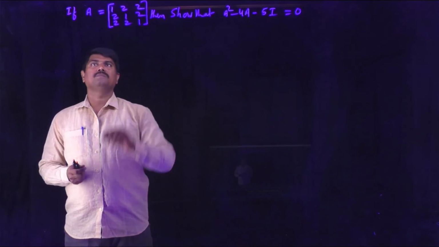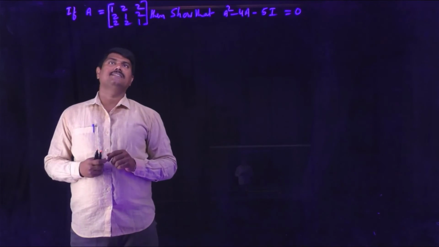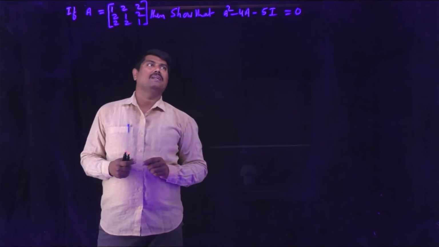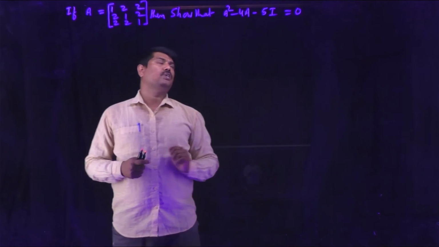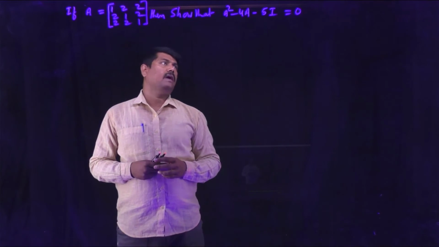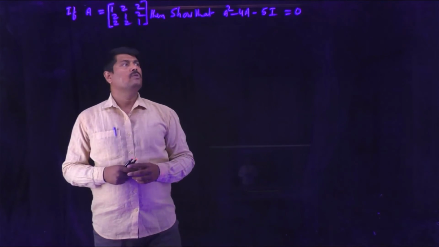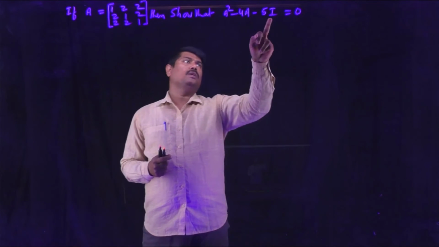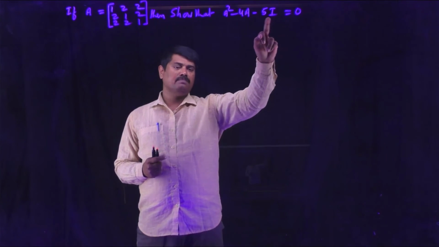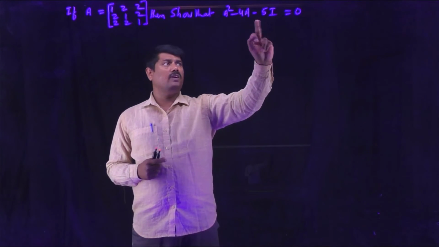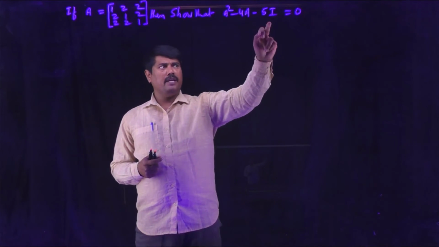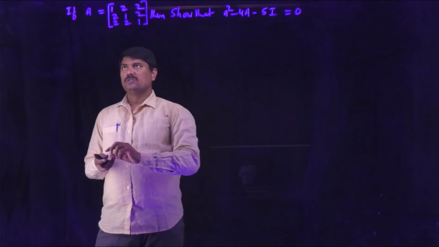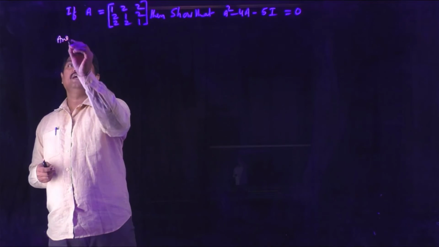Observe one more problem. Given matrix A is [1 2 2; 2 1 2; 2 2 1], which is a 3 by 3 order matrix, and we are going to verify one condition, that is A^2 - 4A - 5I = 0. Here A is given as a 3 by 3 order matrix, so you have to consider the unit matrix I. Generally I denotes the identity matrix. So here in this problem you have to consider the unit matrix I as a 3 by 3 order matrix. So start the answer from here.